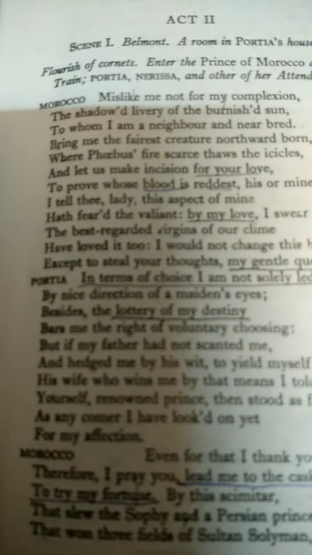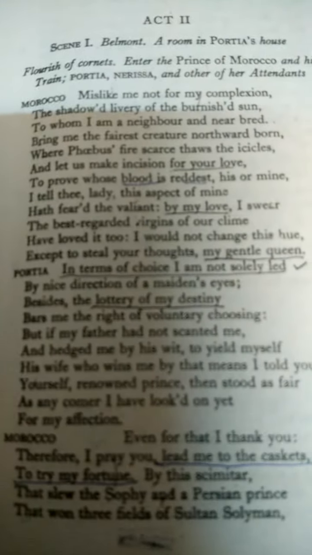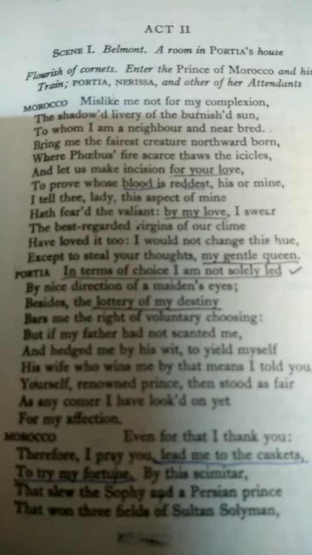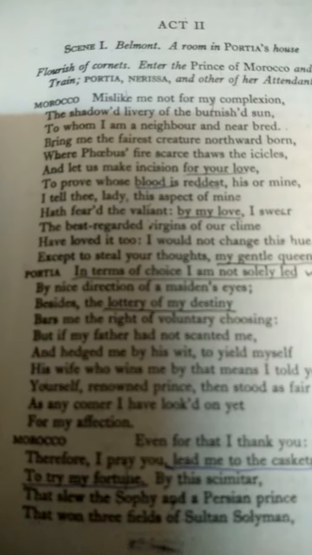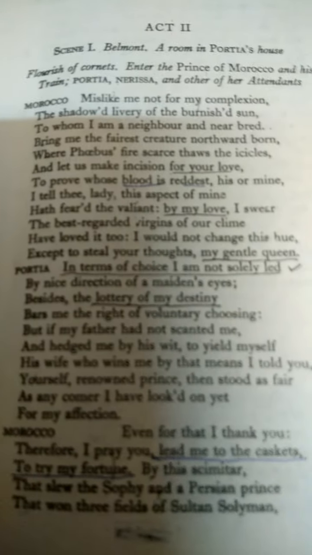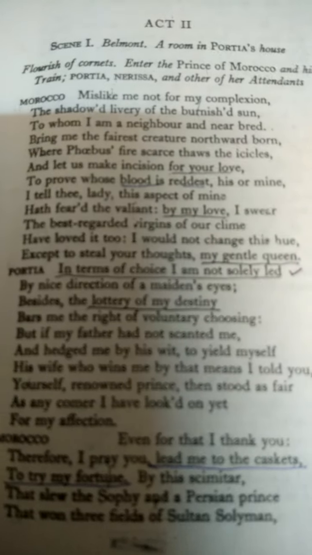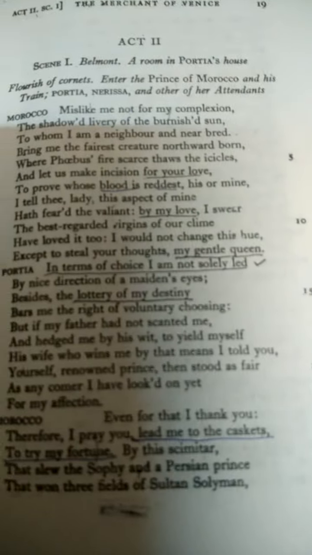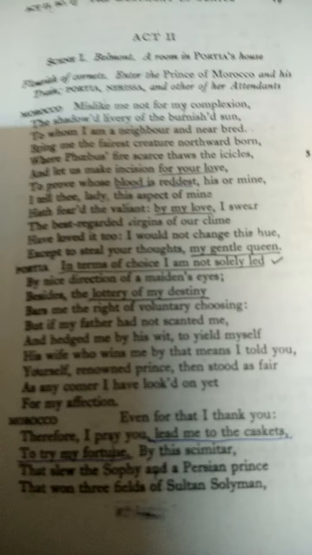It begins with a minor character, the Prince of Morocco, who is going to make his choice. The act begins with the casket story, and we have a very nice romantic setting.